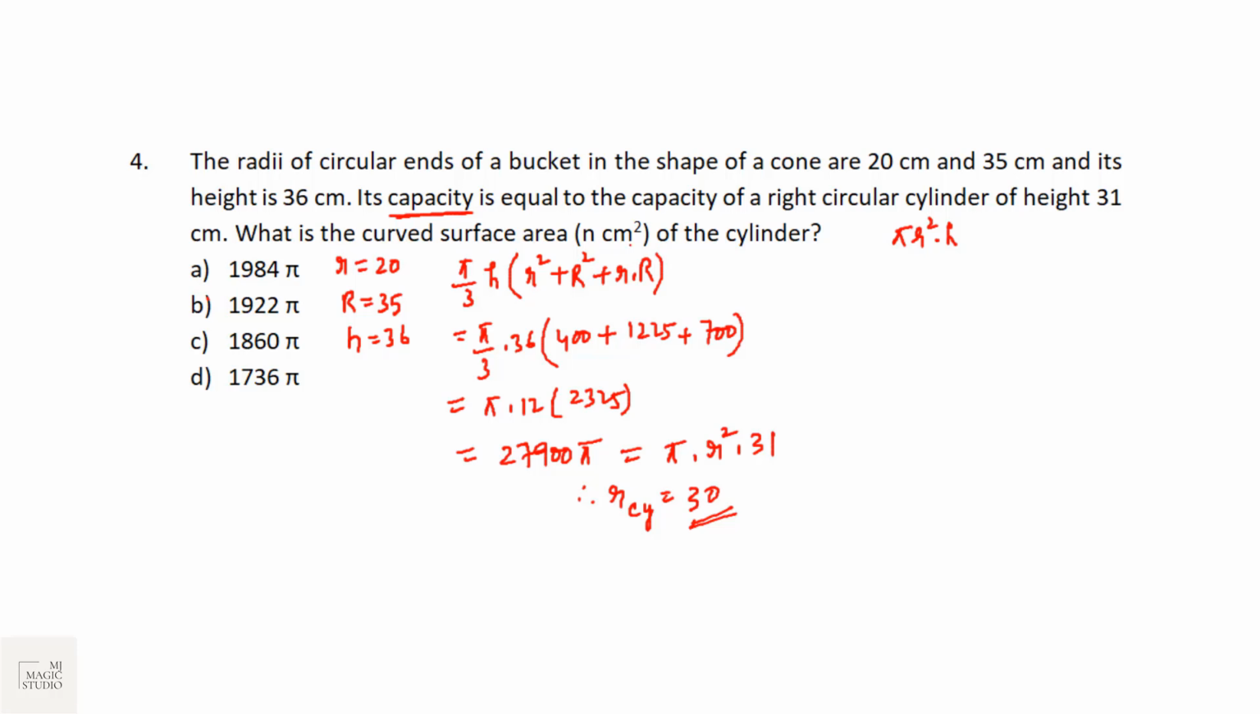Now what is the question? What is the curved surface area of the cylinder? Curved surface area, CSA, is given by 2 pi r h in case of a cylinder. So that would be 2 into pi, r is 30 and h is 31. 62 into 3, 186. 1860 pi centimeter square would be the curved surface area of the cylinder that fits in option C. It's all about formula and plugging in values and keep on solving in the given time.